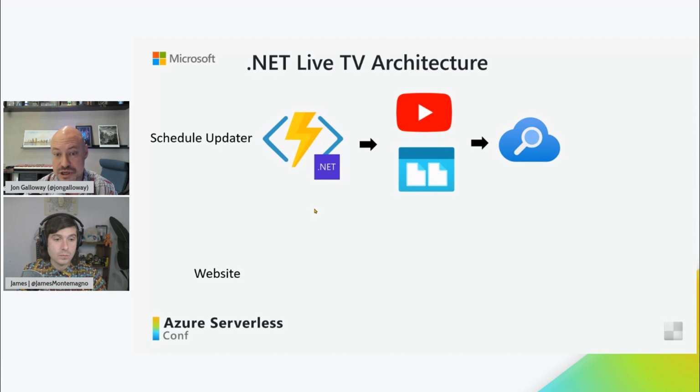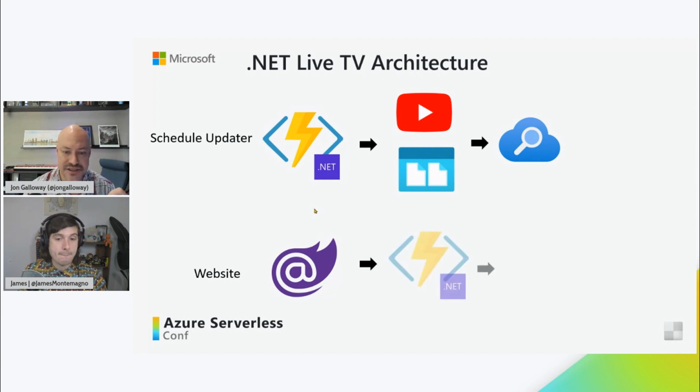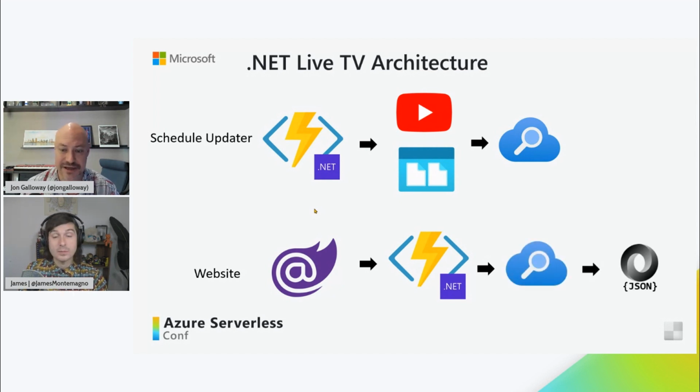Azure Search is already being used by the .NET website, so this was a really easy integration to do there. Then when we want to surface this on the website, we needed a backend API. And fortunately, that was really easy to set up with that backend infrastructure. So we've got a Blazor WebAssembly front end, and then it calls into a REST API powered by Azure Functions with .NET. And then that calls into the Azure Search and gets us a JSON blob of data. What's really cool with that is the front end has to do almost no work. It just gets this pre-digested, perfectly set up information and just displays it. So no matter how much traffic the front end gets, it really scales well.